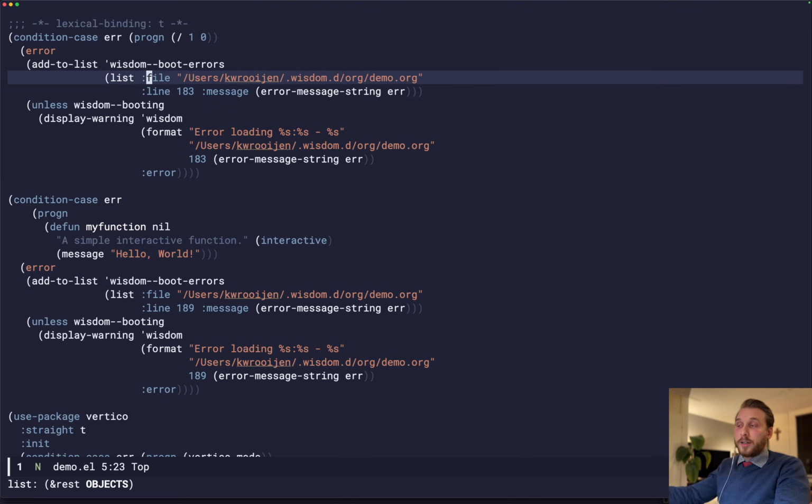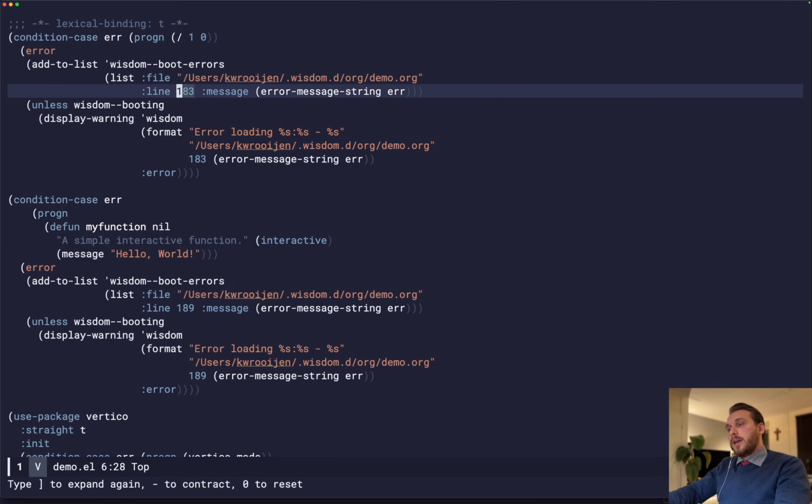So it logs the actual org file where this error occurs, and it logs the line number where the source block is defined. So when this fails, it'll actually show us where in the file and where the source block is, and we'll be able to easily identify, or more easily identify, the error, right?